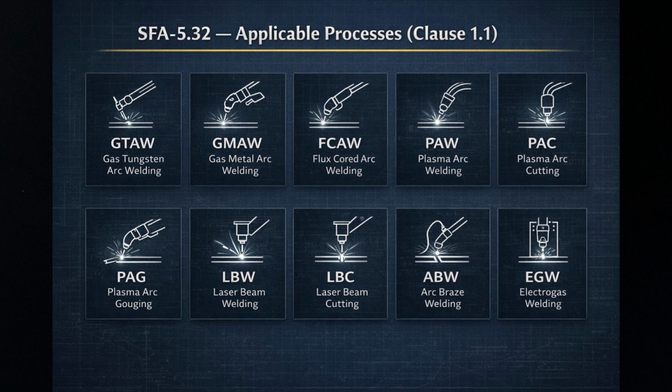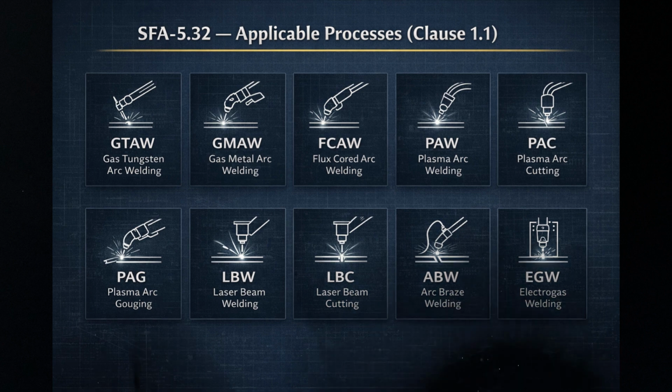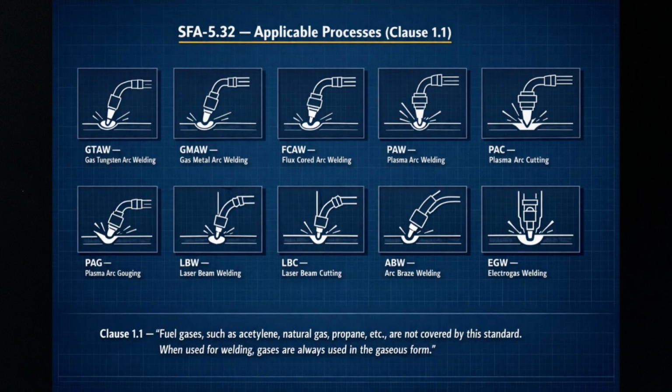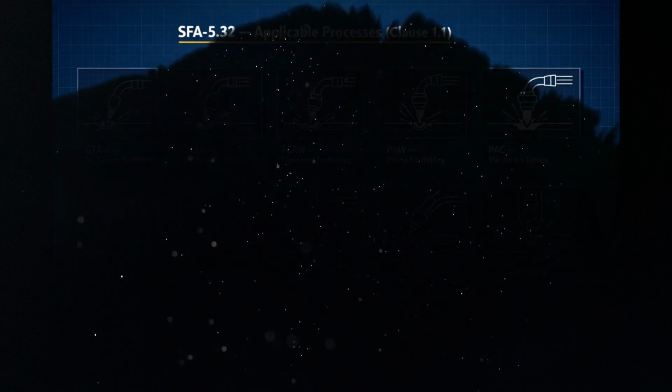7. Laser beam welding, LBW. 8. Laser beam cutting, LBC. 9. Arc braze welding, ABW. 10. Electrogas welding, EGW. Importantly, the code also states that fuel gases, such as acetylene, natural gas, and propane, are not covered by this specification. And gases are always supplied and used in gaseous form, even if purchased in liquid form.